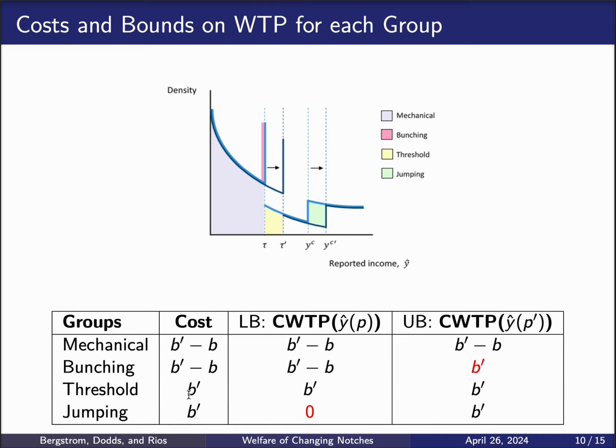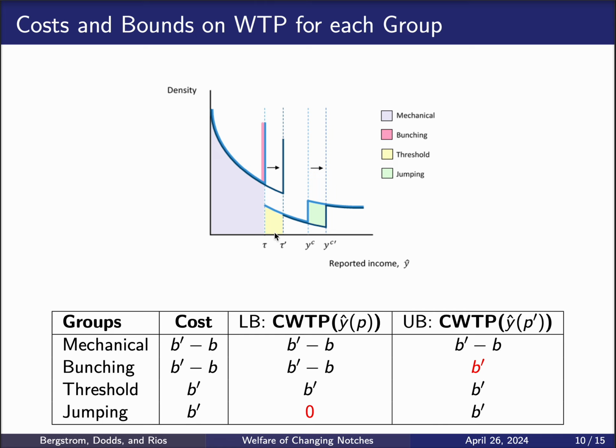For the threshold households, they are also not eligible before the reform and they are eligible after the reform. So each one of them costs the full amount of the benefit after the reform, or B prime. They don't have any behavior responses, and therefore the willingness to pay is equal to the lower and the upper bound. It's just going to be the increasing benefits that they face, which is B prime. For the jumping households, they cost the program also B prime because they're not eligible before the reform, but they become eligible after the reform.